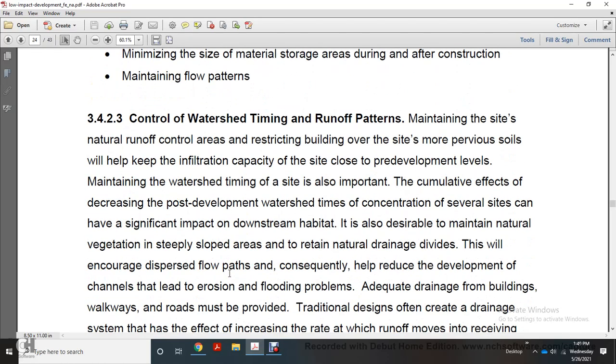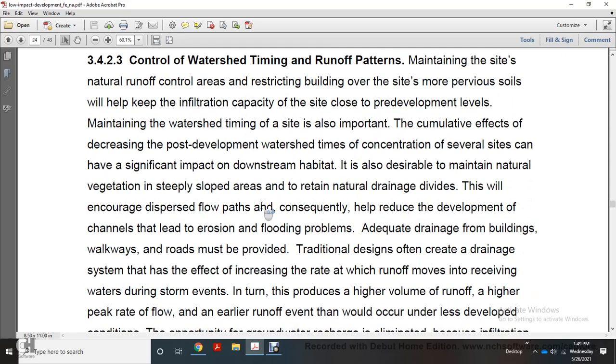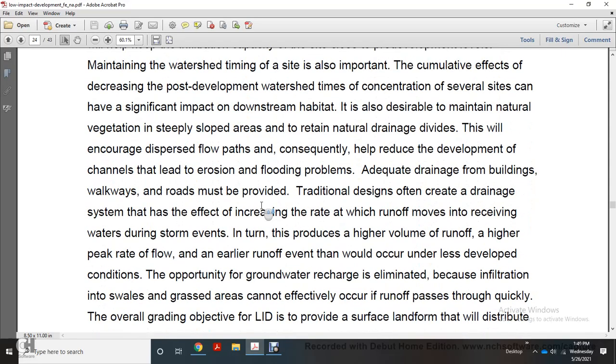Control of watershed timing and runoff patterns: maintaining the site's natural runoff control and restricting building over more pervious soil will help keep the infiltration capacity of the site close to pre-development levels. Maintaining watershed timing on the site is also important to the cumulative effects.